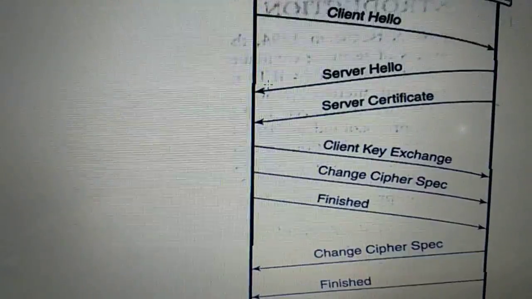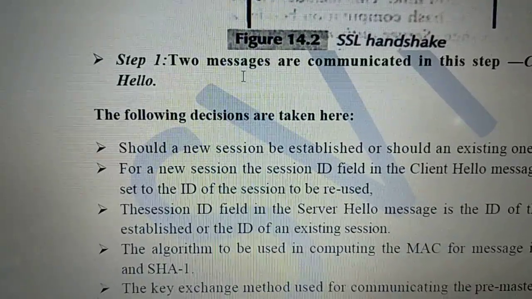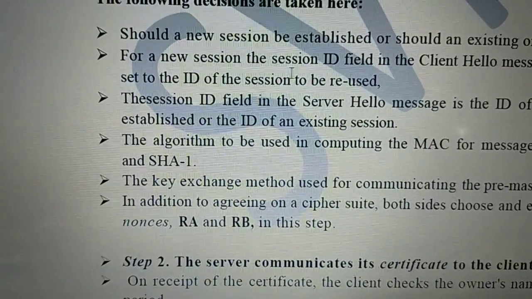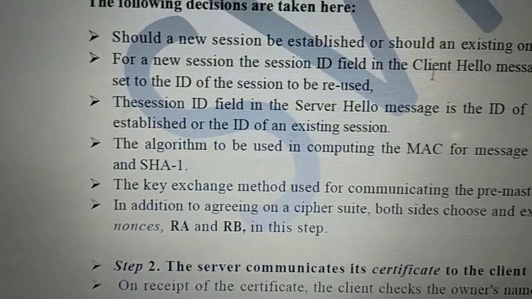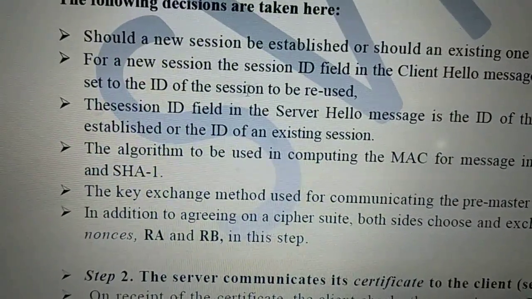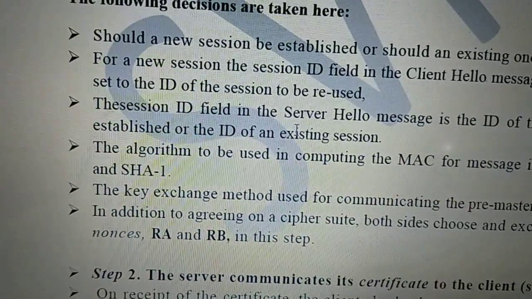So according to the diagram, the first message is client hello. It means it may establish a new session; if it is a new session, then the session ID is 0, or if it is an already existing session, the session ID will be used.